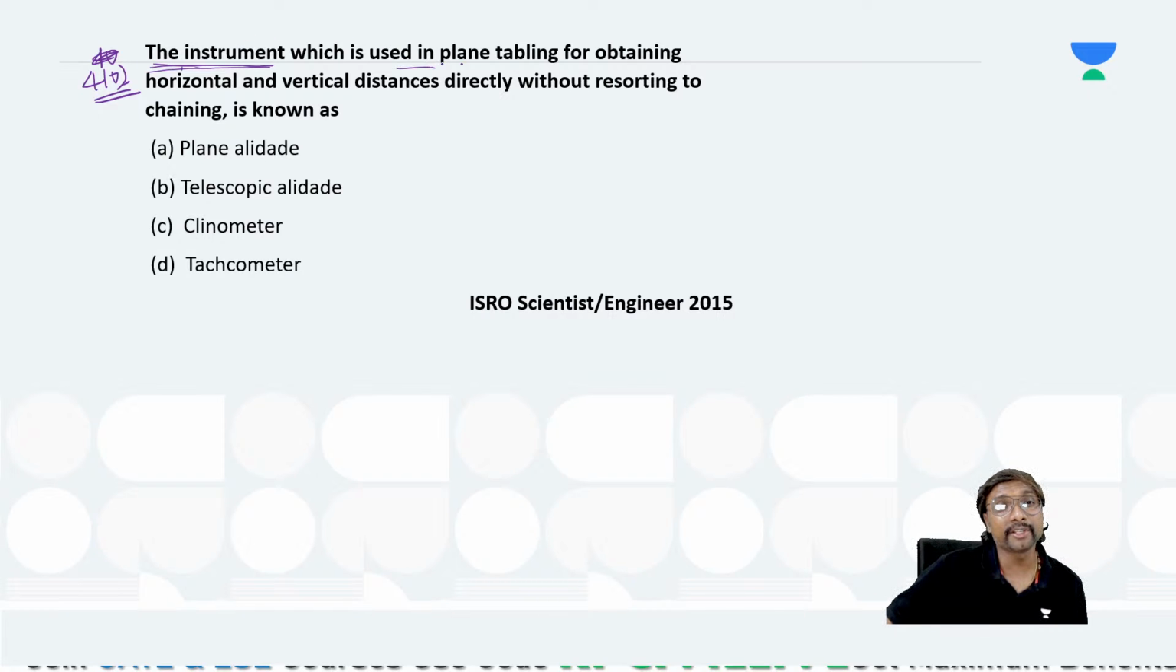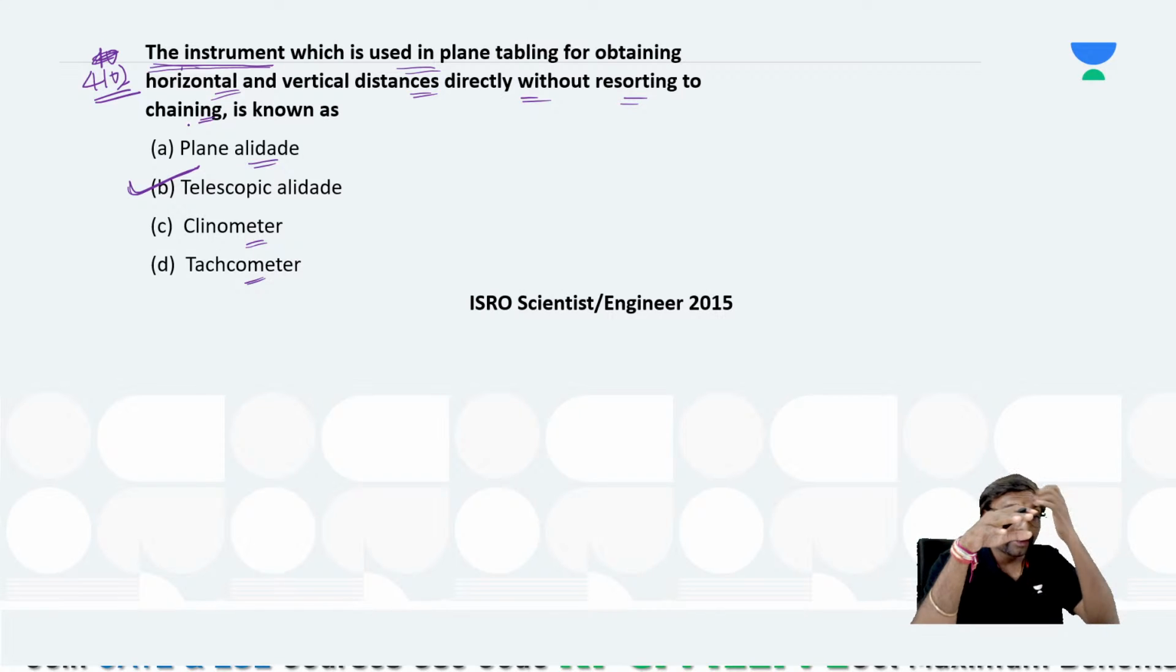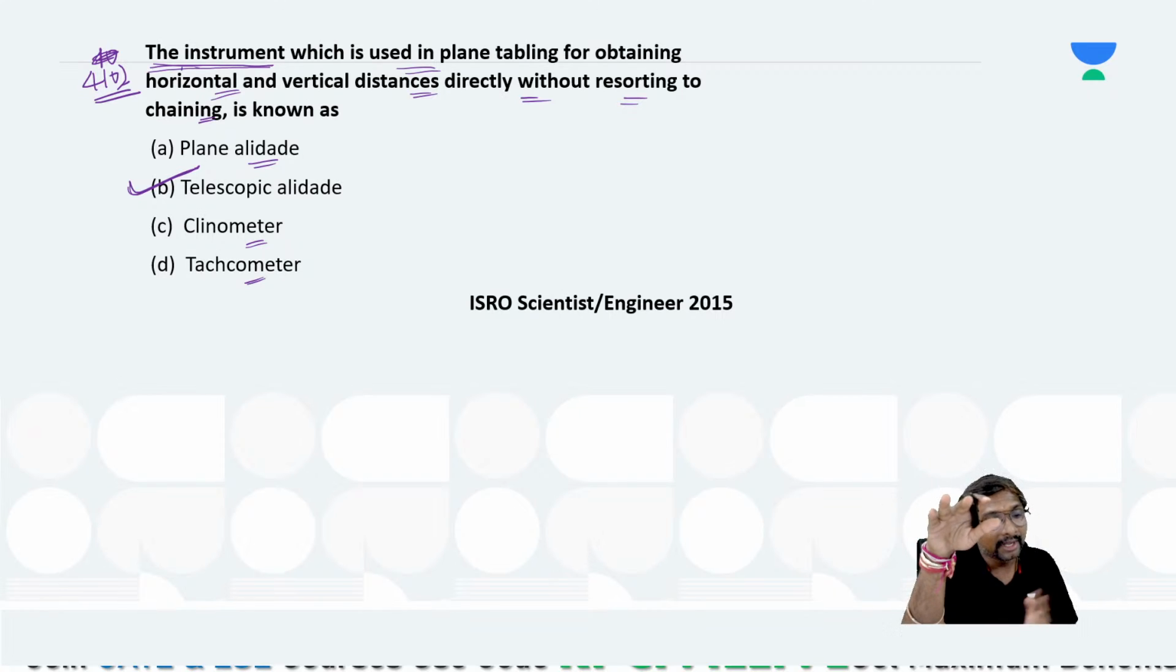The instrument which is used in plane tabling for obtaining the horizontal and vertical distances directly without resorting to chaining. Plain alidade, no. Clinometer, no. Tachymeter, no. Telescopic alidade only, because with this telescopic alidade we are doing the duty of the theodolite. So vertical angles and horizontal angles we can measure. From these angles we can get the vertical distances as well as the horizontal distances, right? It is the telescopic alidade.